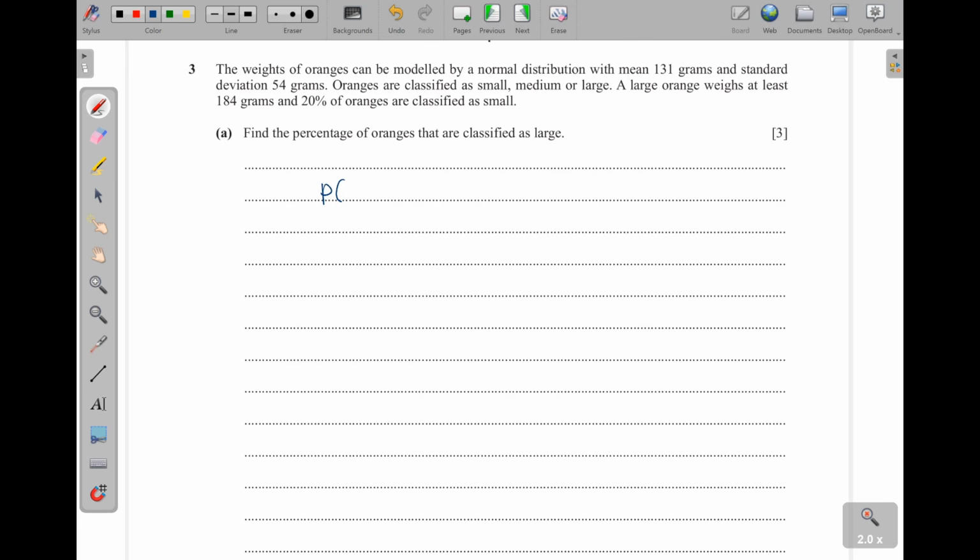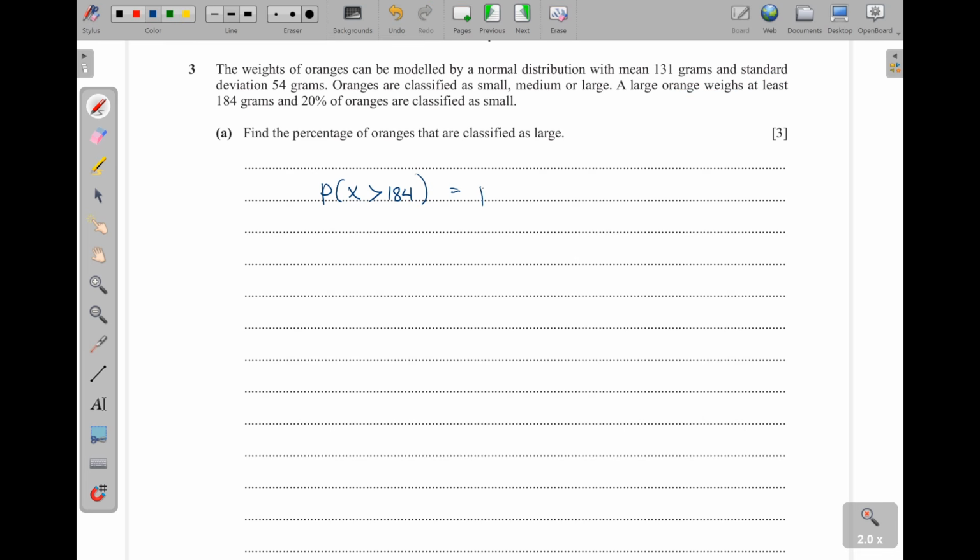So probability of x greater than 184, okay? Because they said that a large orange weighs at least, so at least means greater than or equal. But in normal distribution, greater than or equal and greater than, we take them as the same, okay? Then, and 20%, those two are actually different when it comes to binomial approximation to normal, okay? Now, a large orange weighs at least 184 grams, at least. So we are using this one, greater than.